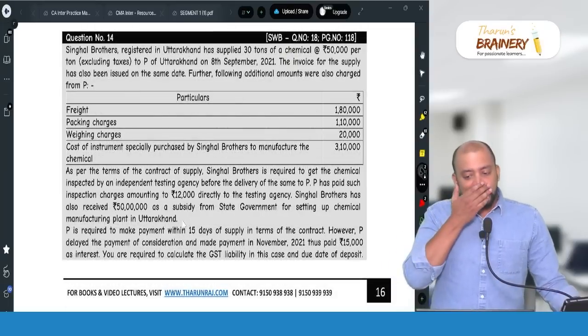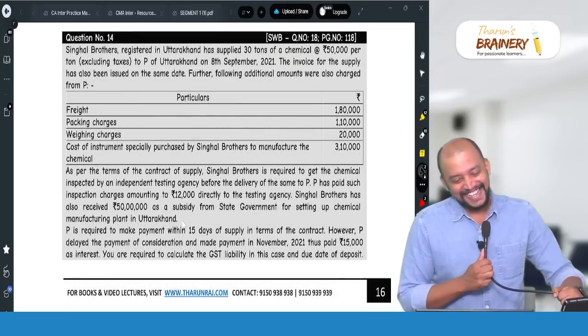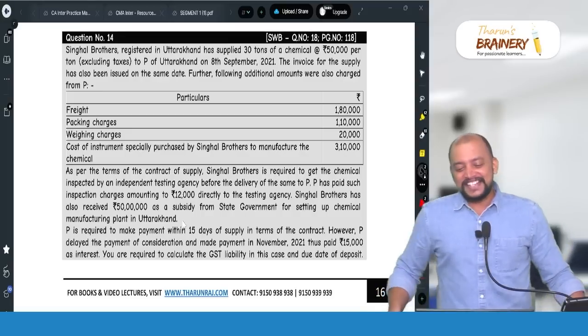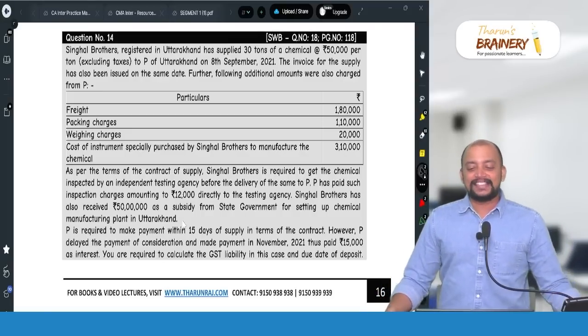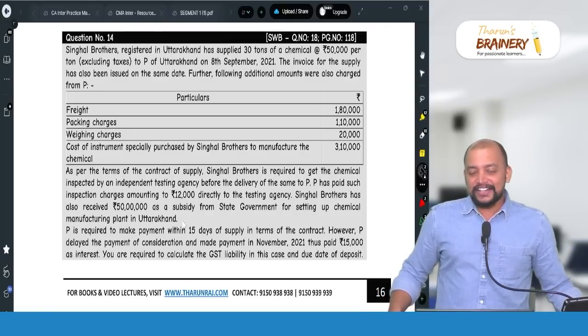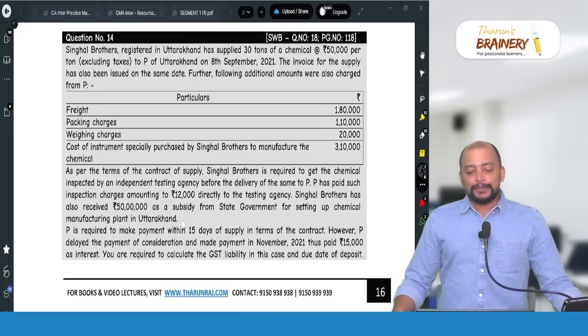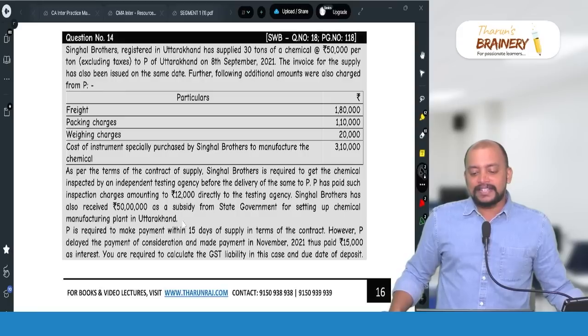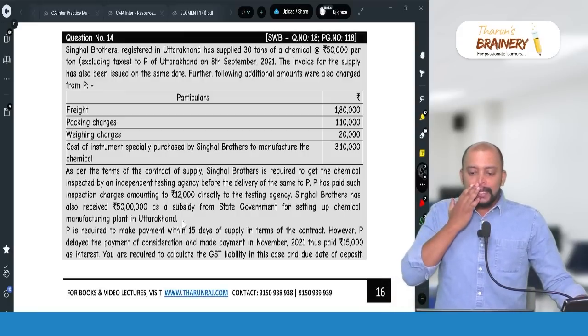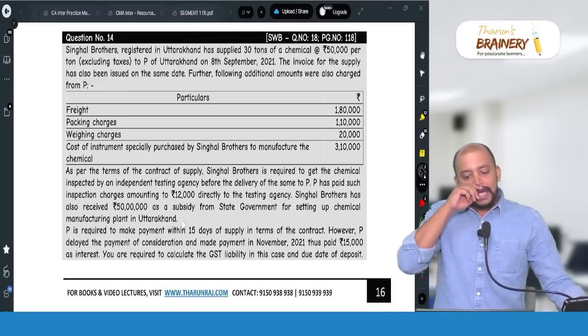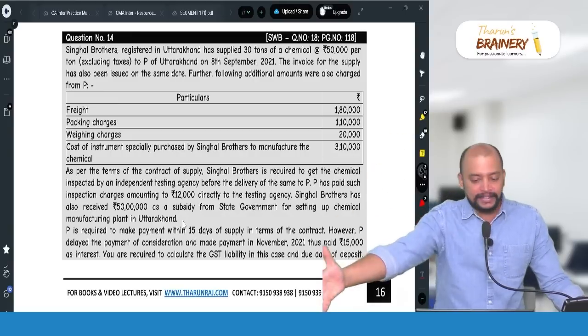Page number 118. Then Singhal Brothers, registered in Uttarakhand, has supplied 30 tons of chemical at 50,000 rupees per ton, excluding taxes, to P of Uttarakhand on 8 September 2021. The invoice for the supply has also been issued on the same date.